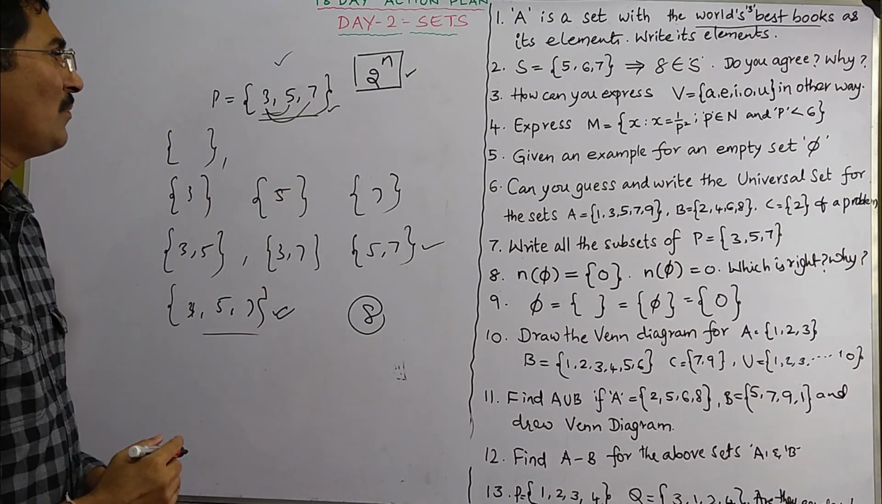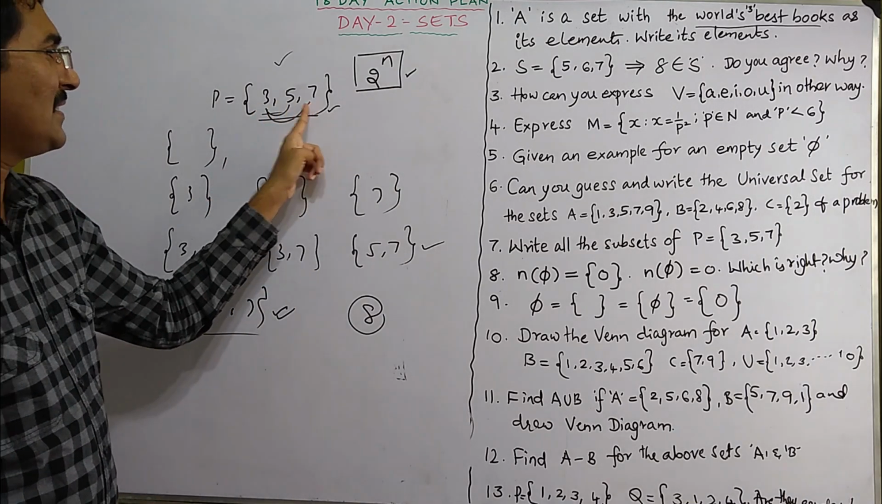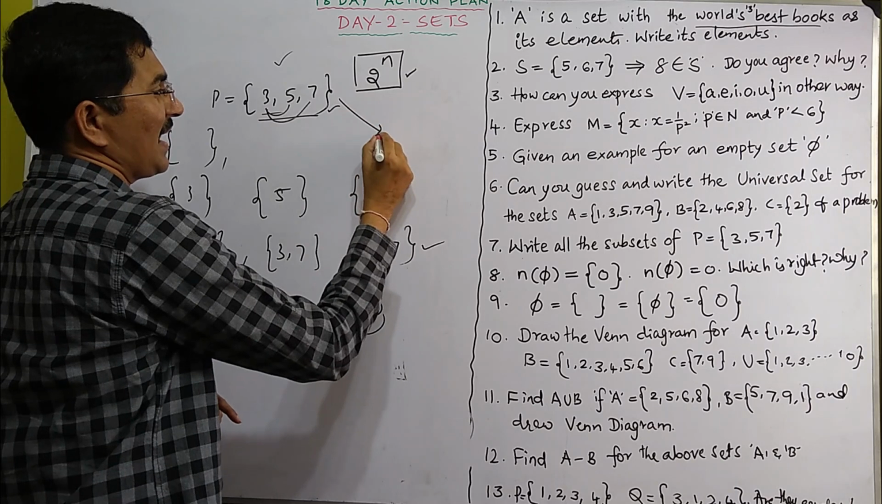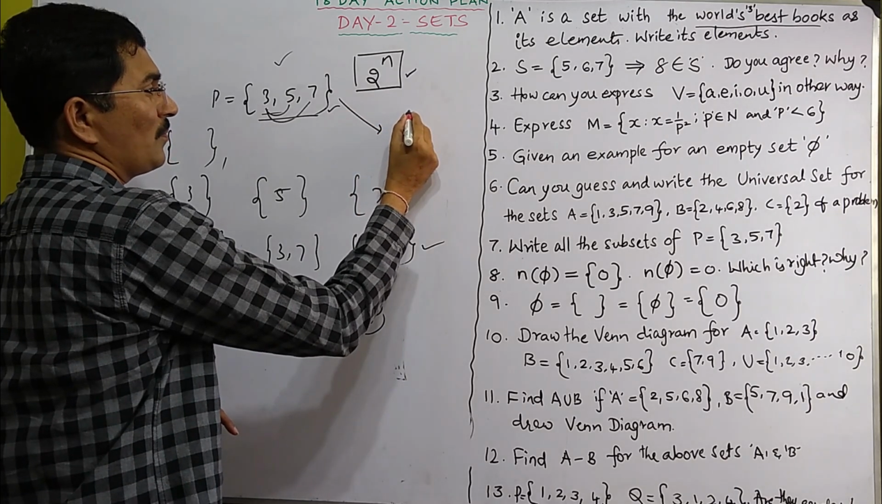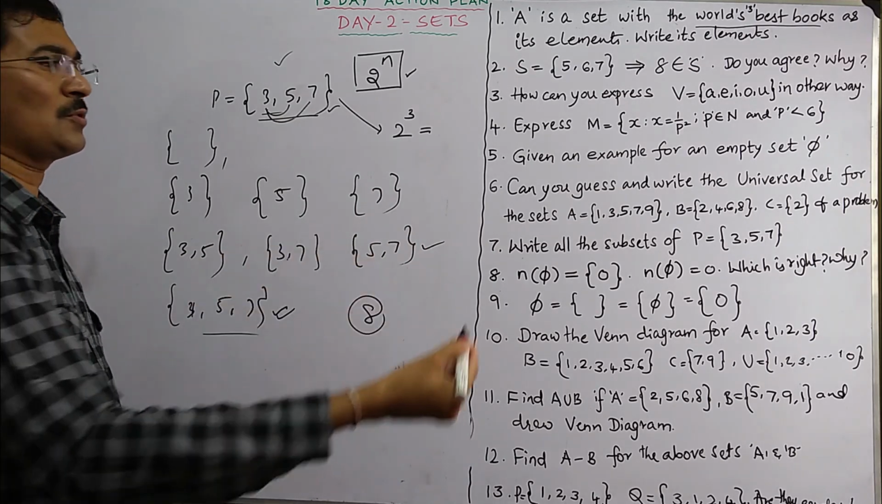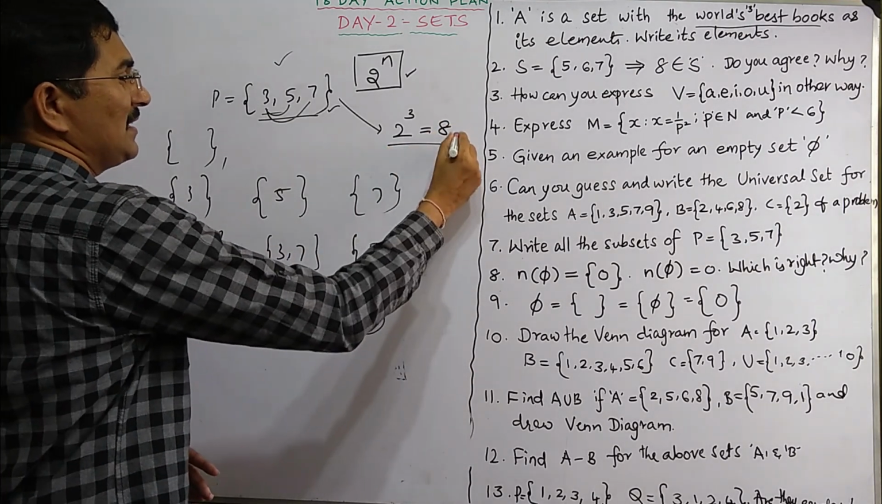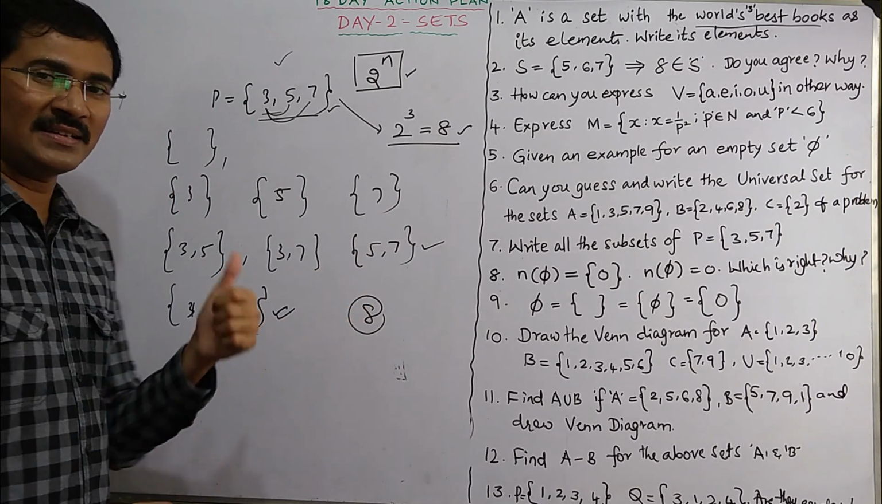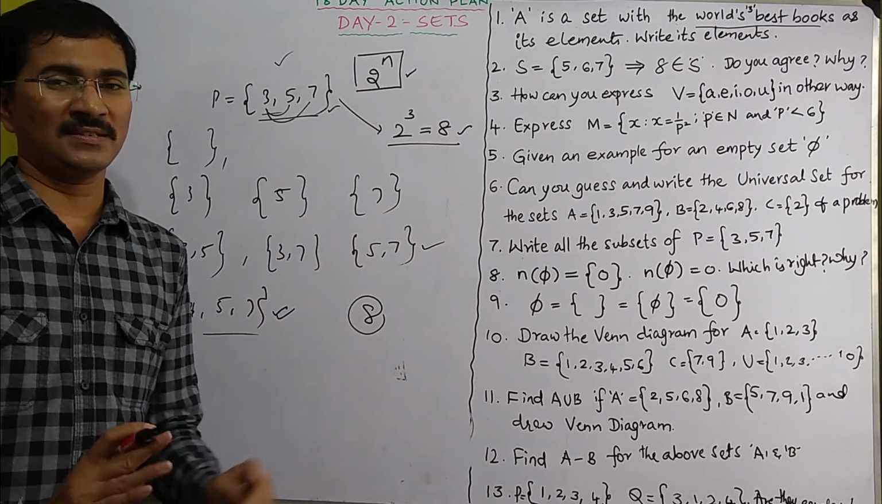a set can have. For example, here the number of elements is 3. So the number of subsets it can have is 2 to the power of 3. 2 to the power of 3 means 2 multiplied 3 times, 2, 4, 8. So it has got 8 subsets. We counted them and it is right. So this is how we have to check.